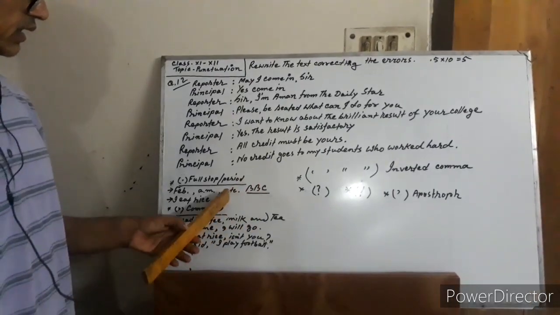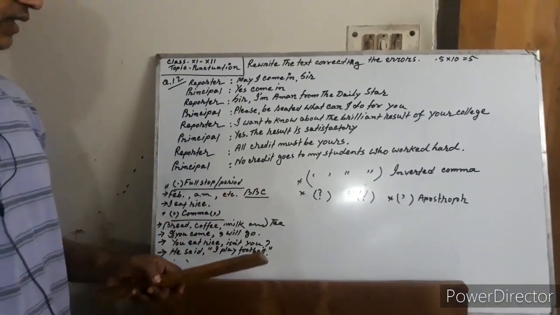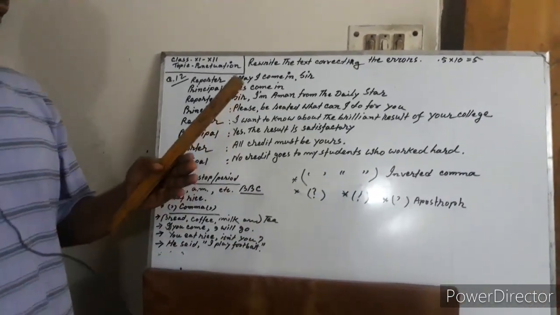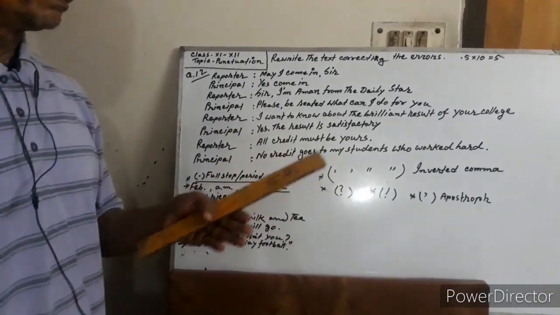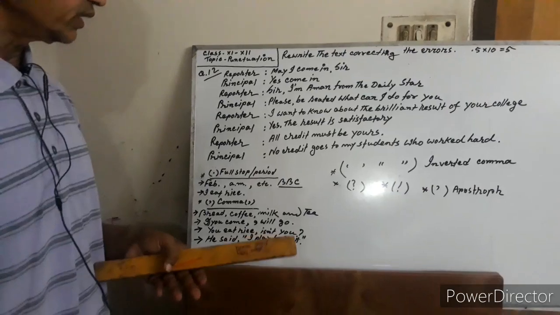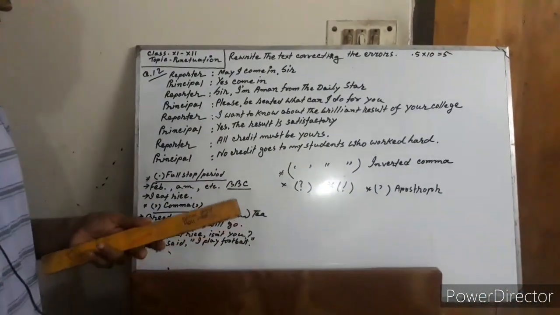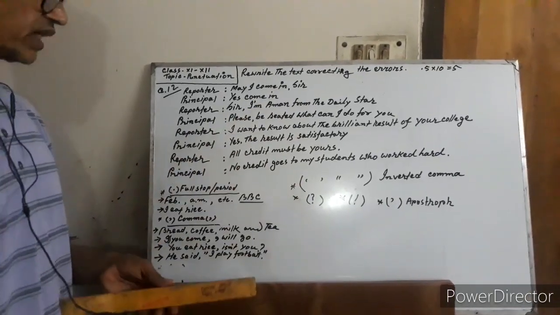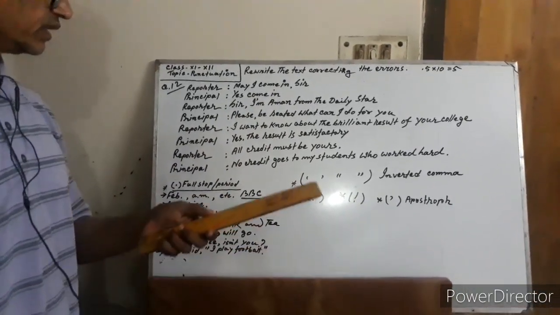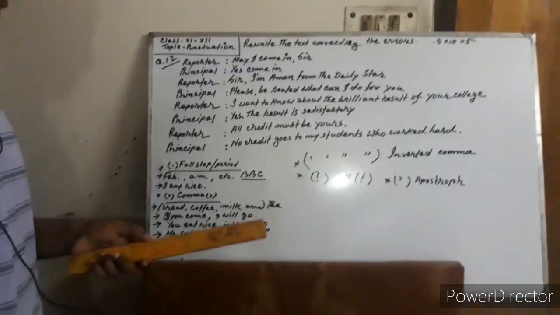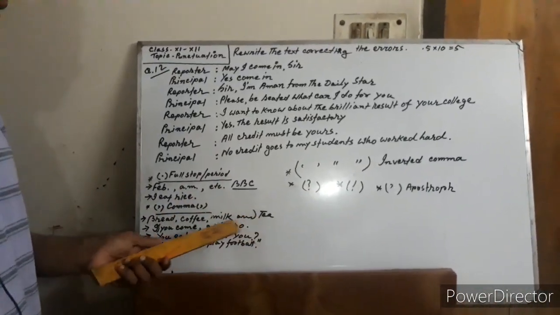First, we know assertive sentence, interrogative sentence, imperative, optative and exclamatory. So for the interrogative sentence and exclamatory sentence, two different types of punctuation are used, but for the rest, assertive, imperative and optative, full stop is used.